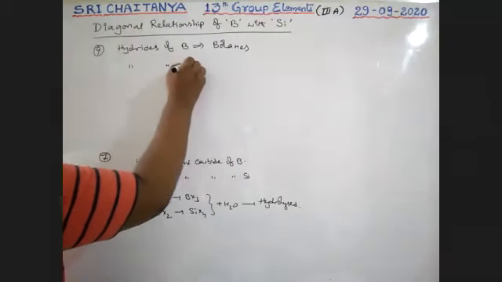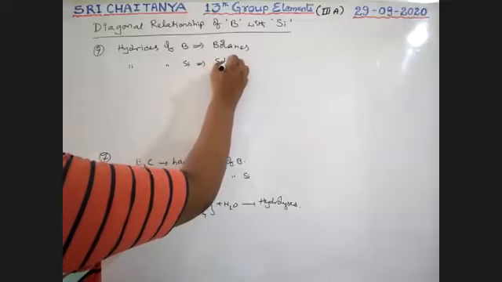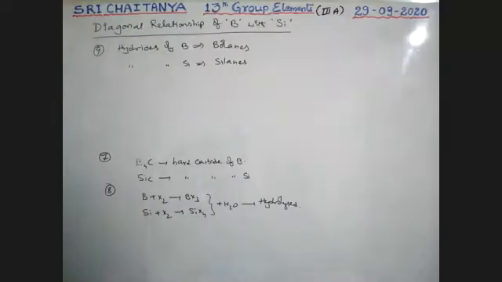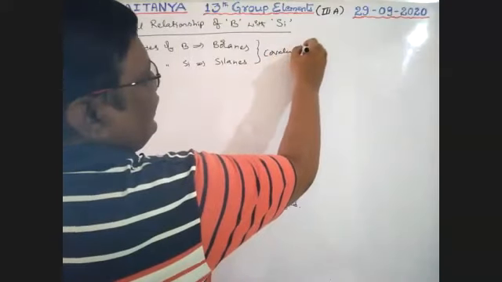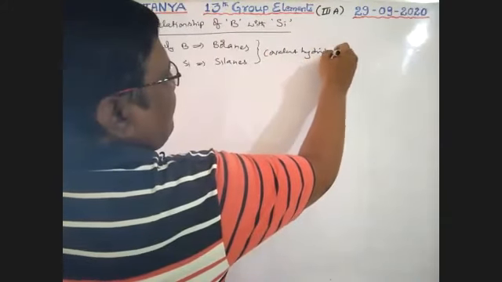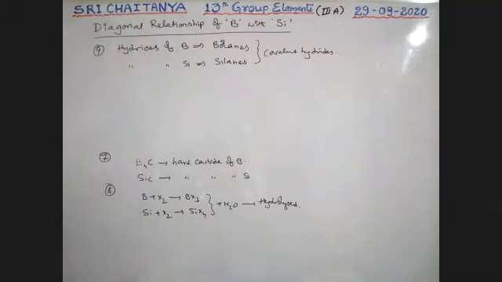Hydrides of silicon are called silanes. So boron hydrides are called boranes, and silicon with hydrogen compounds are called silanes. These hydrides are nothing but covalent hydrides, and both boranes and silanes are covalent hydrides.